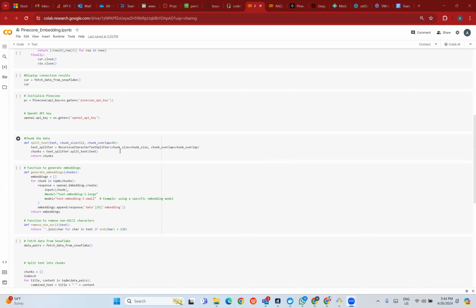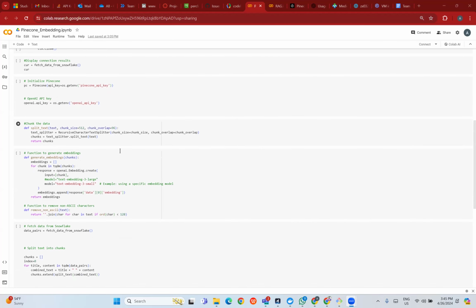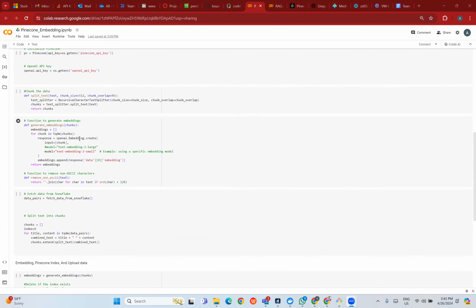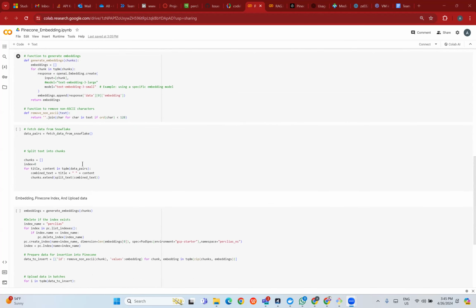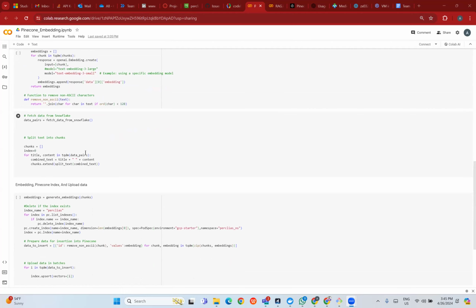Usually we felt it is a good practice to put the chunk overlap around 15 to 18% of the chunk size, because this would help the model train better and give an optimized result. Once the data is chunked, we were passing the chunk data to the embeddings, where I've written a generate embeddings function using the model text-embedding-3-small because we wanted to optimize on the cost and the high memory part. And then once the data is embedded, since we had the data in two columns as title and content in Snowflake, I've combined it into one single column so that the data could be embedded properly.